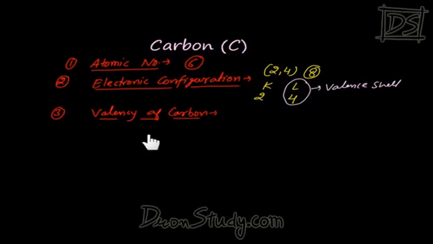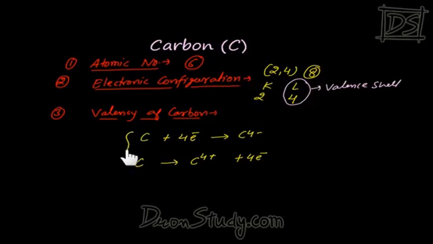To complete its octet, carbon would either accept 4 electrons and make C4 minus. If you give 4 electrons to the carbon, then it would have minus 4 charge, or it would lose 4 electrons. And for the loss of each electron, 1 plus charge comes. So for losing 4 electrons, what charge would come to carbon? 4 plus charge. So for its own valency, carbon can either accept 4 electrons or can lose 4 electrons.